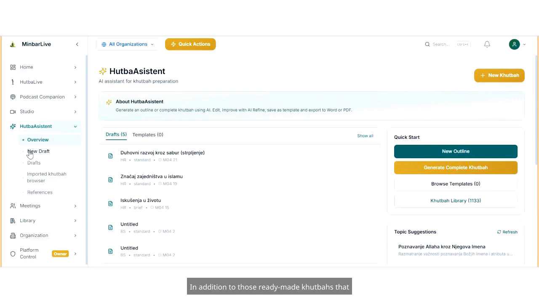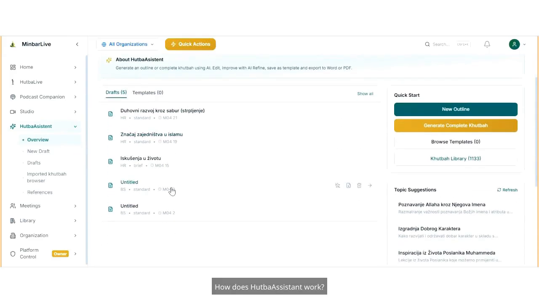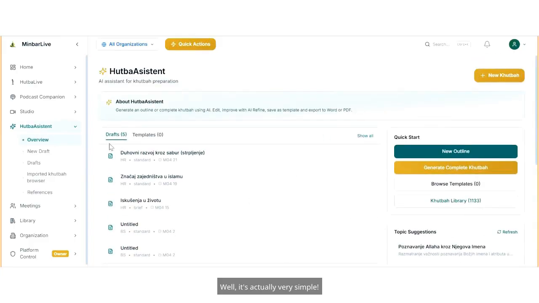In addition to those ready-made khutbas that are already included, of course, access is also enabled to general language models such as ChatGPT, DeepSeek, and others. How does KhutbaAssistant work? Well, it's actually very simple.